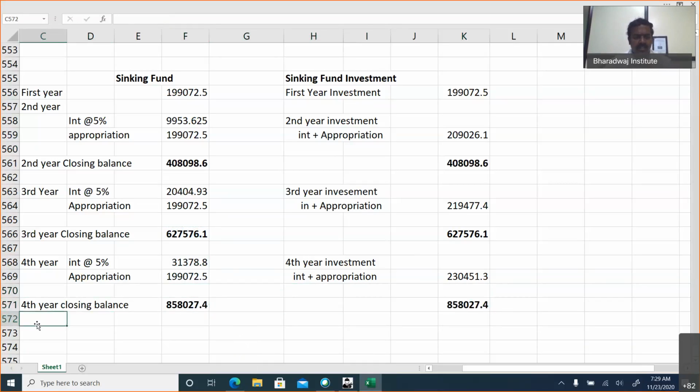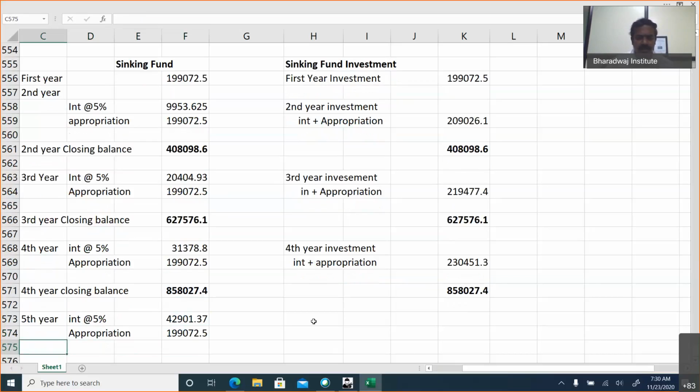Okay, we are moving to the last year, fifth year. Fifth year, will you get interest? Yes, investment was made till the end of fourth year, so interest will be received on the investment made. Will you take the money from profit and loss account? Yes, you will take the money from profit and loss account. That will be same. Fifth year also you will take the money from P&L account.